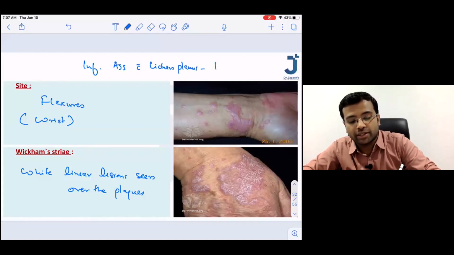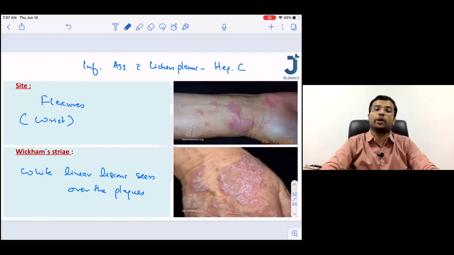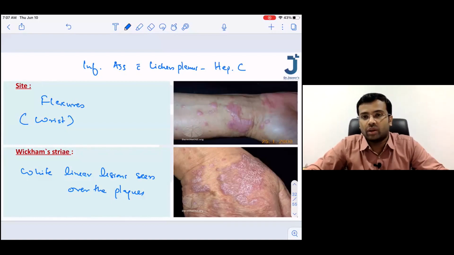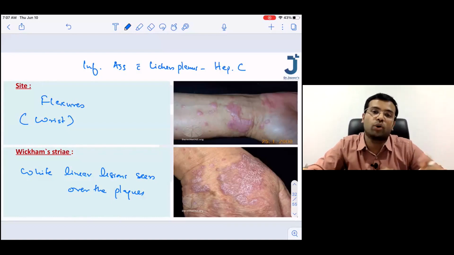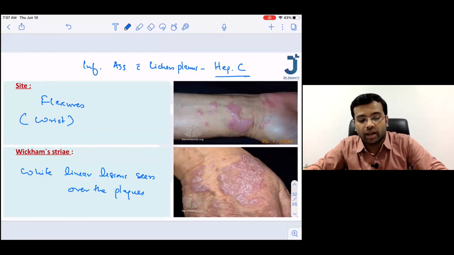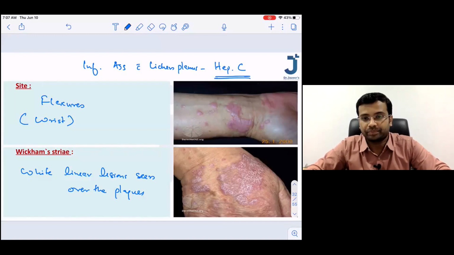Excellent. The infection that is associated with lichen planus more commonly is going to be hepatitis C. Please try to remember hepatitis B and C both can be seen. Even herpes simplex is also associated, but the more common association would be hepatitis C.